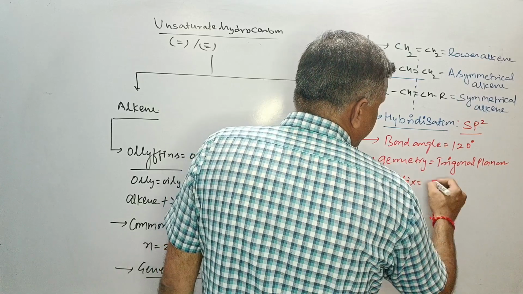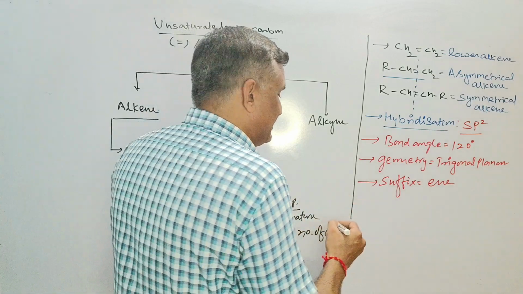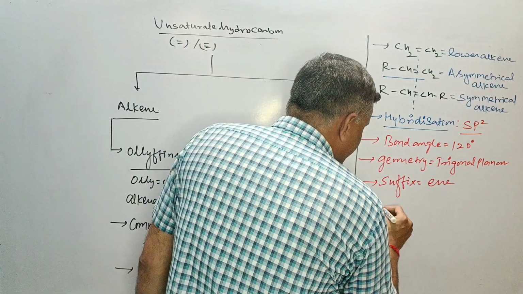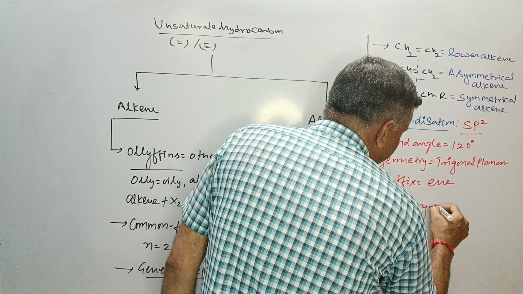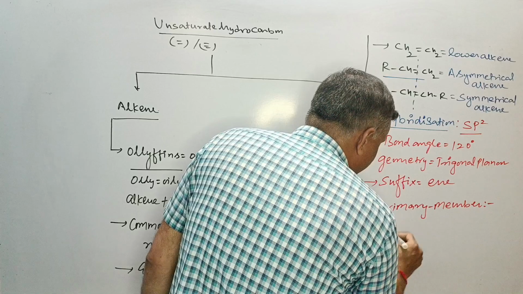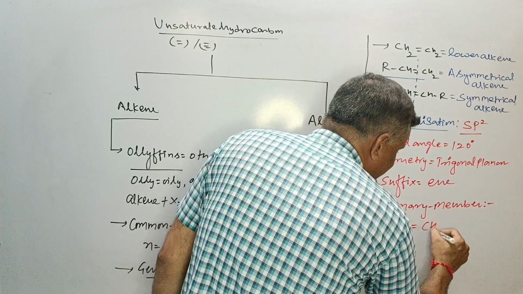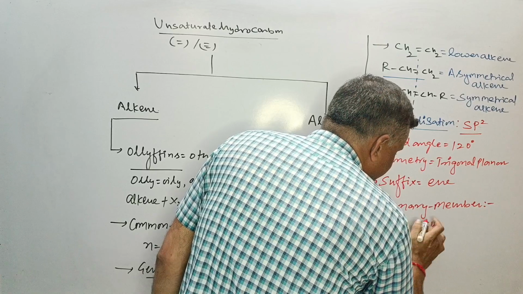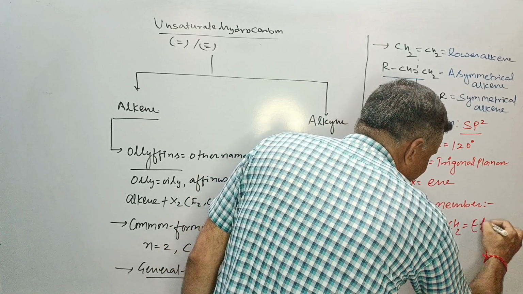Further, as a suffix it will use ene, alkene. That's why it will be ene. Further is the primary member. The primary member is C2H4. You can write it as CH2=CH2. It is also called ethylene.